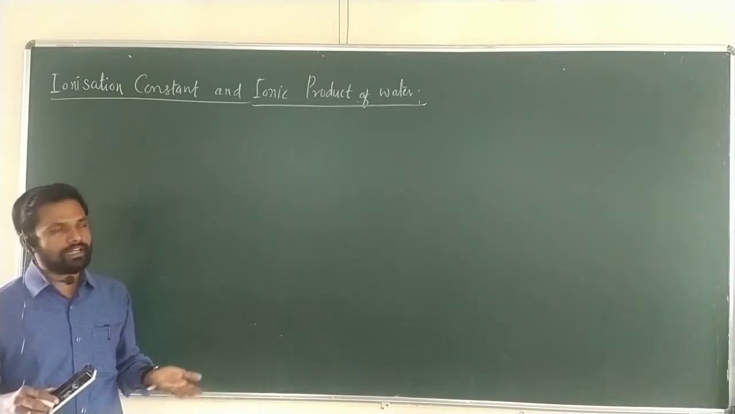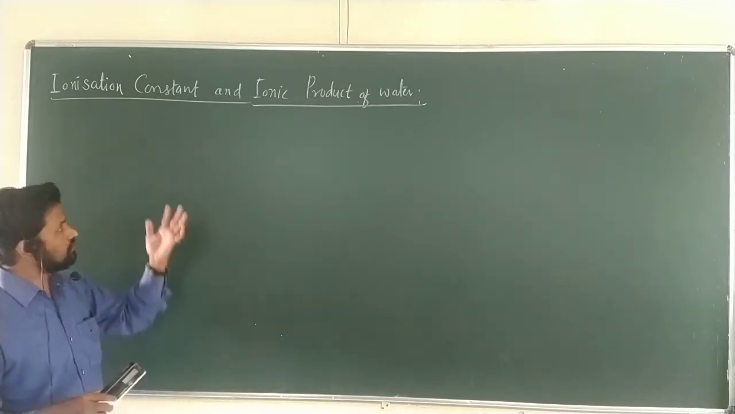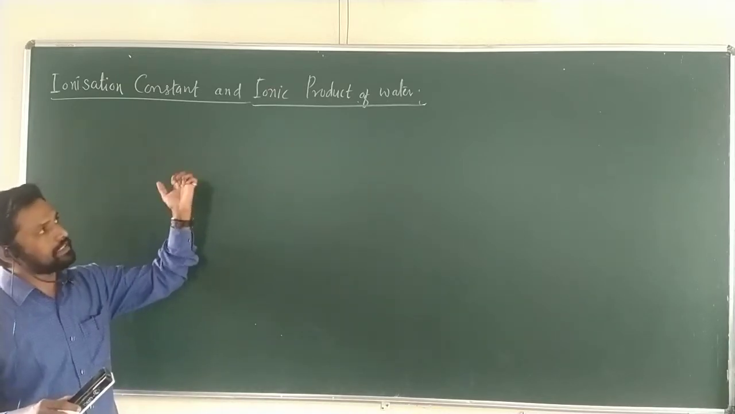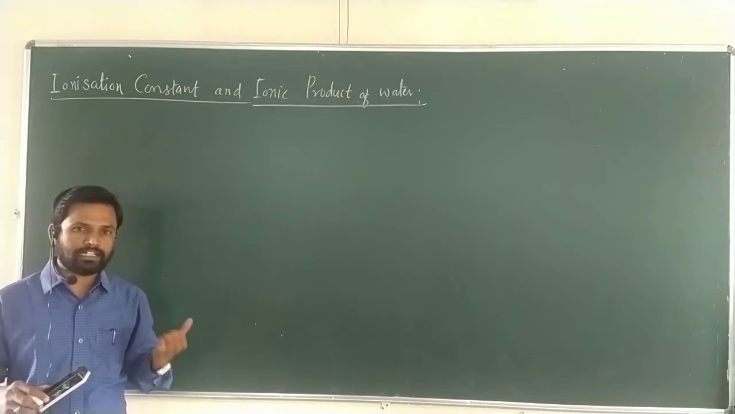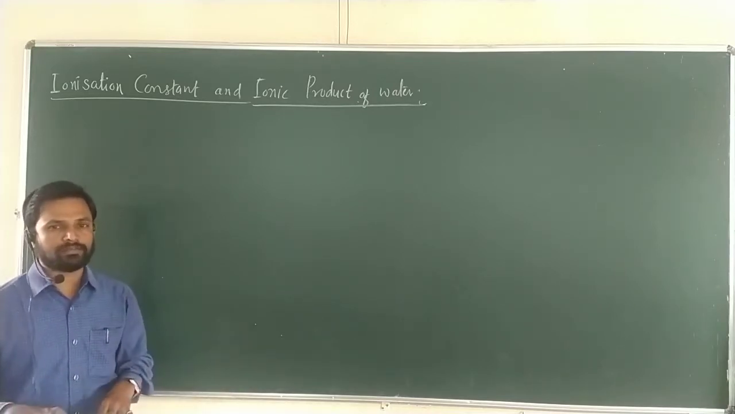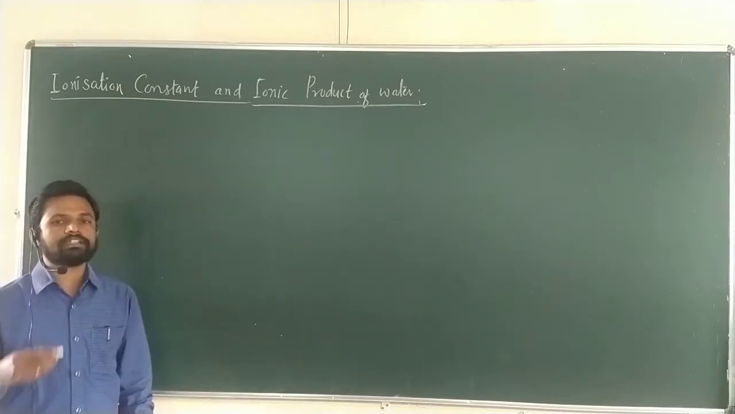What is ionic product? Ionic product is Kw. So, first we have to write the ionization of water, and then we will get Kw, that is the ionic product. After obtaining Kw, we have to write the relation between Ka, Kb and Kw.